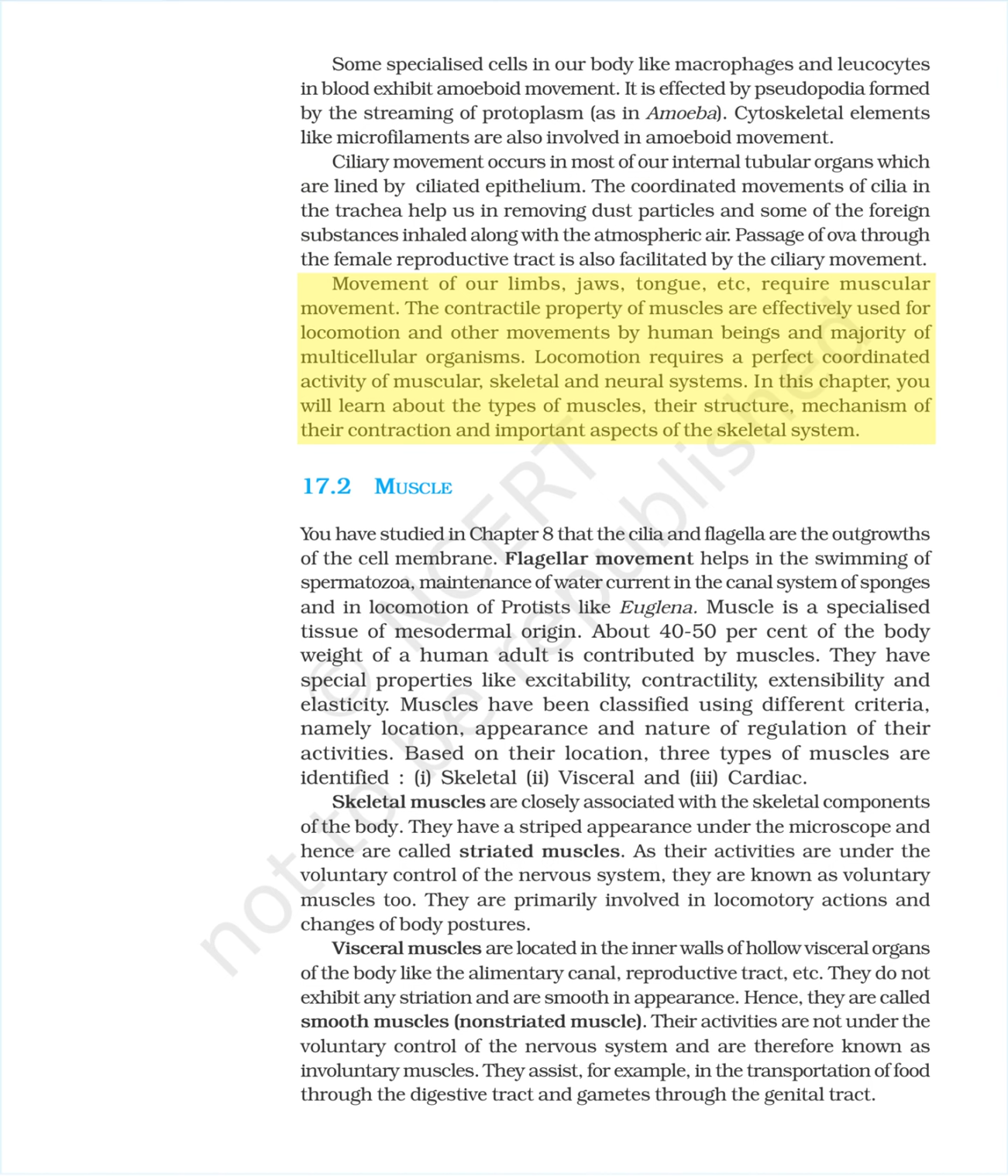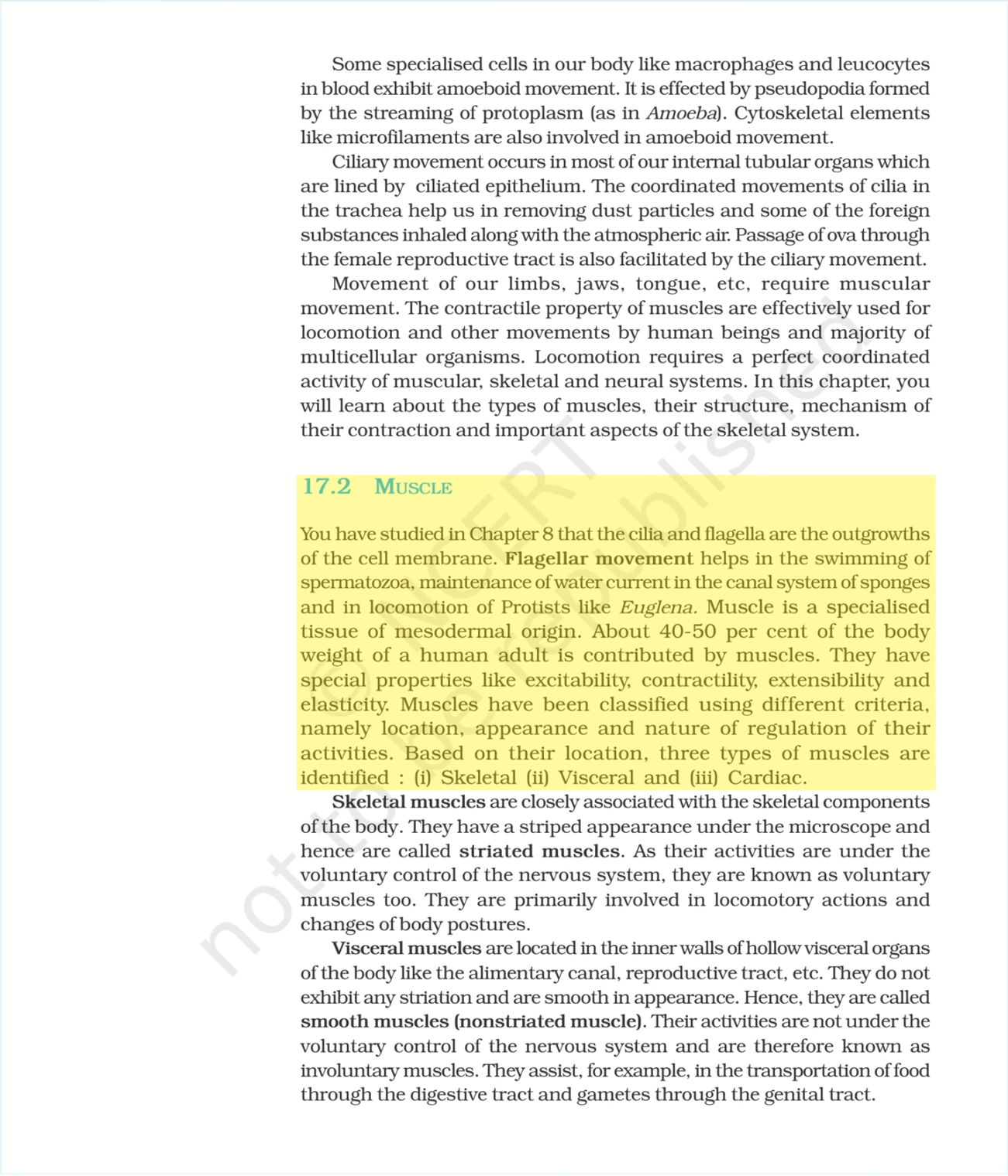Movement of our limbs, jaws, tongue, etc., require muscular movement. The contractile property of muscles are effectively used for locomotion and other movements by human beings and majority of multicellular organisms. Locomotion requires a perfect coordinated activity of muscular, skeletal, and neural systems. In this chapter, you will learn about the types of muscles, their structure, mechanism of their contraction and important aspects of the skeletal system.